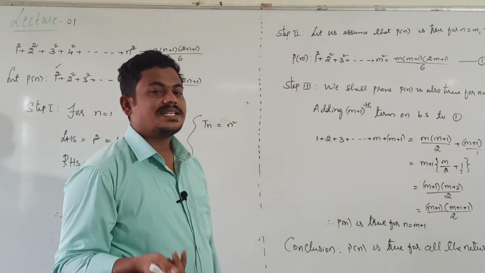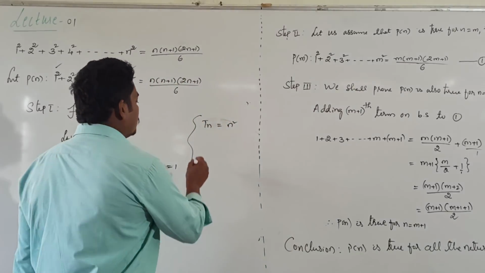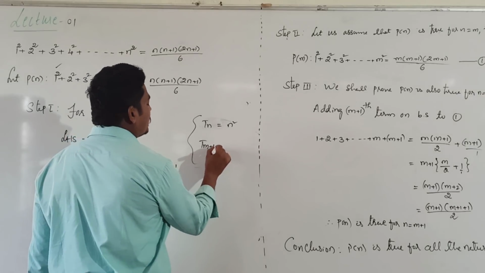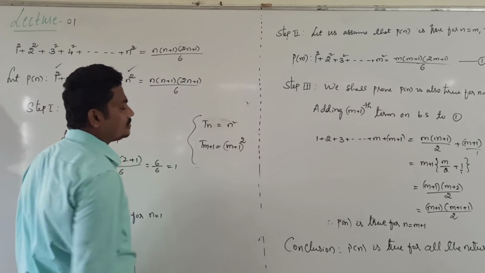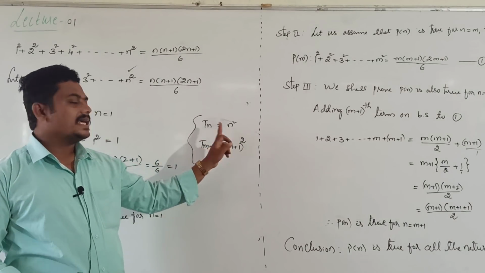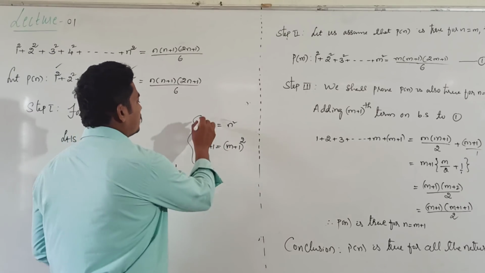If nth term is n square, then tell me what is m plus 1th term? Tm plus 1 equal to m plus 1 whole square. Nth term is n square, then m plus 1th term is m plus 1 whole square.